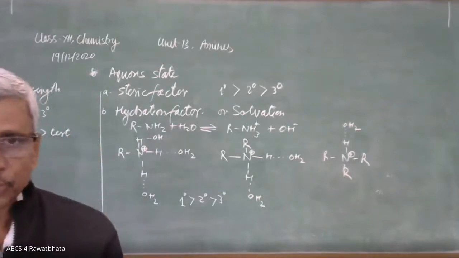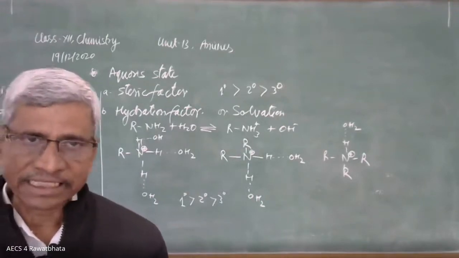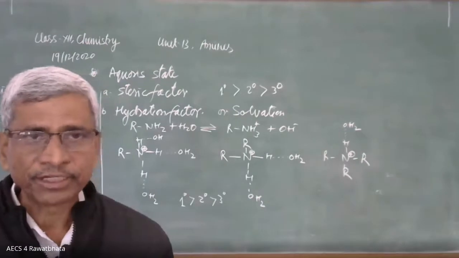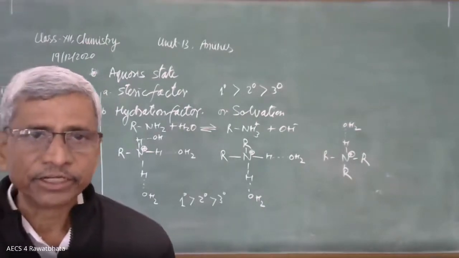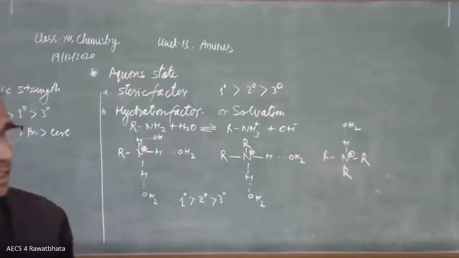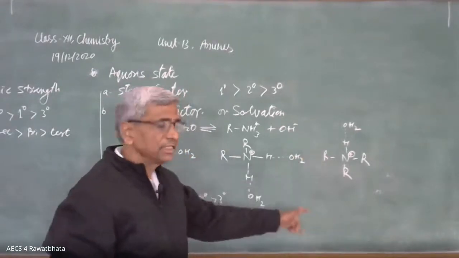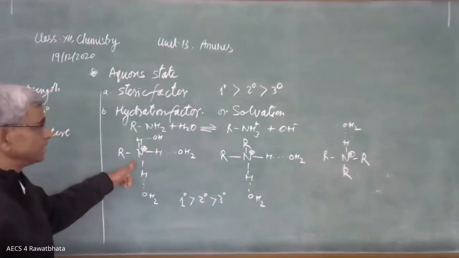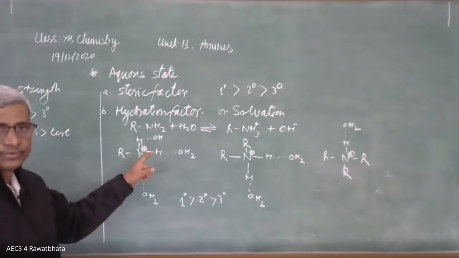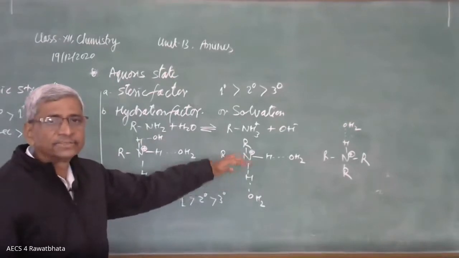Is it clear, बच्चों? समझ में आई बात? 3 factors are jointly involved in this aqueous state. One is plus I effect, another is steric effect, and another is hydration effect or solvation effect. Jointly, we have to decide. Plus I effect is in favor of 3 degree, hydration effect is in favor of 1 degree, steric factor is also in favor of 1 degree, there is minimum steric effect. So, on the whole, advantage is given to the 2 degree, it has moderate effect.